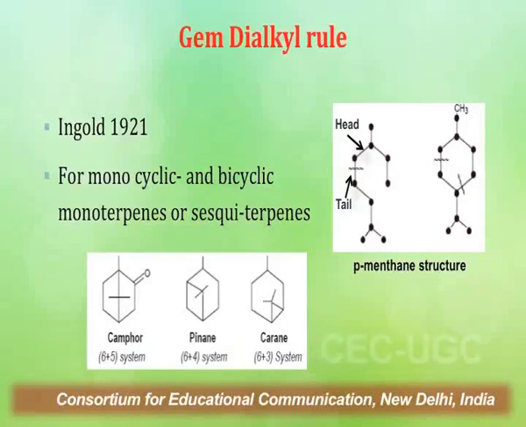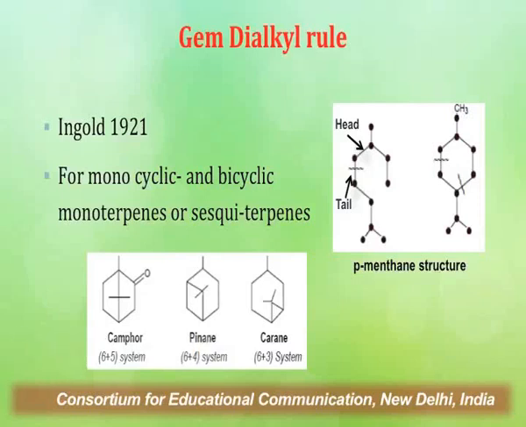Now coming on to the bicyclic structure, since they have two rings in their structure, this allows structural variability in the case of bicyclic monoterpenes or sesquiterpenoids. Since Gem-dialkyl cannot be present on the cyclohexane ring, it should be present on the other ring in the case of bicyclic monoterpenes or the sesquiterpenes. So here I'll be considering monoterpenes first. Because they have two rings in their structure, this allows them to have different structures, or structural variability.